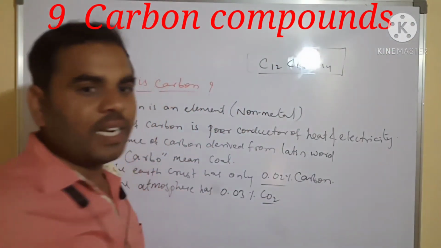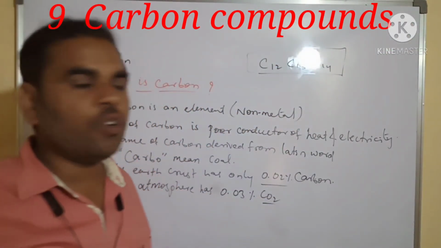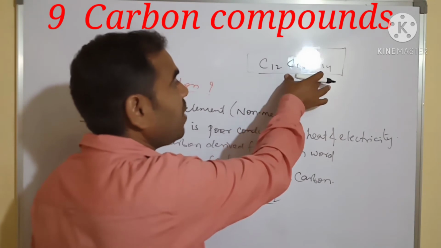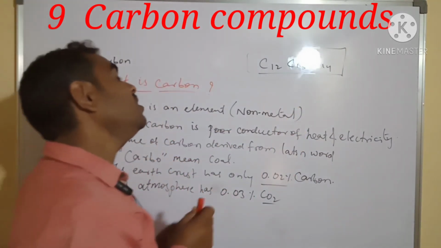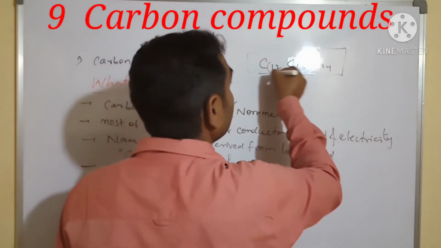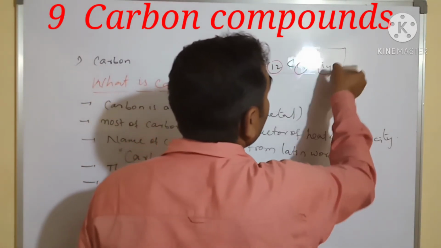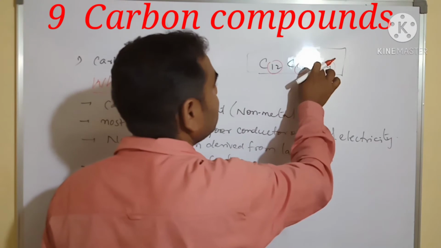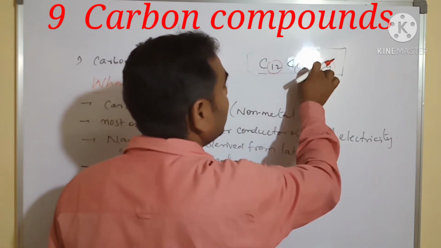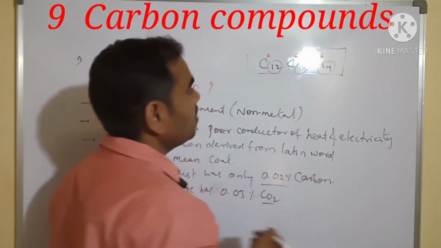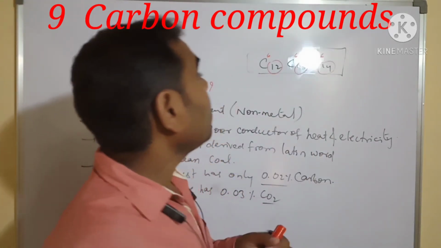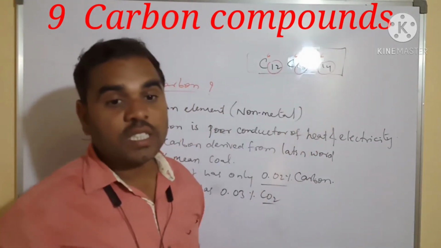You already learned in 9th standard what isotopes are: same element, same atomic number, but different atomic masses. The atomic number is 6 only, but their atomic masses are different.